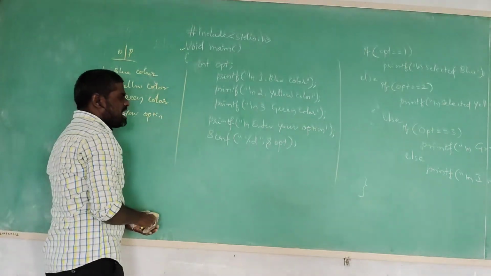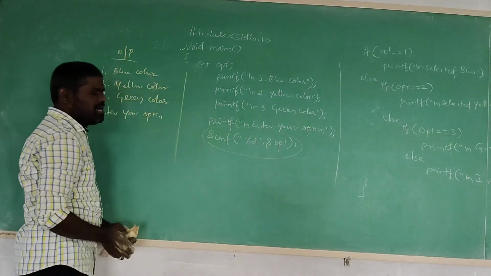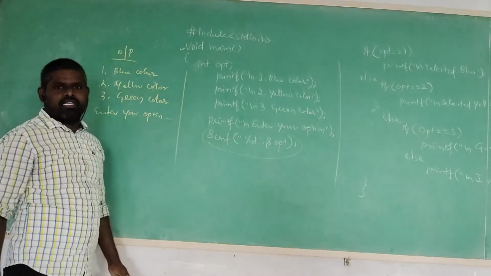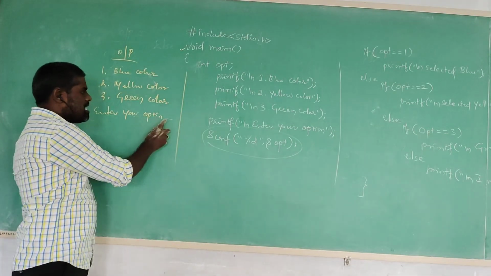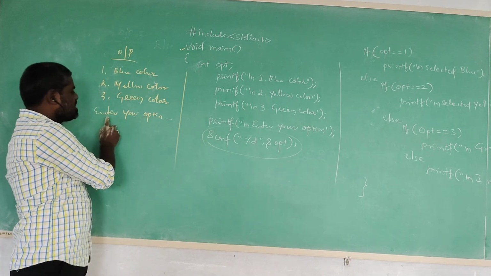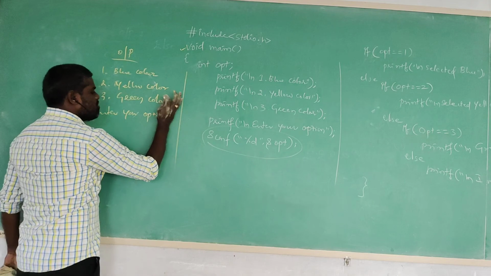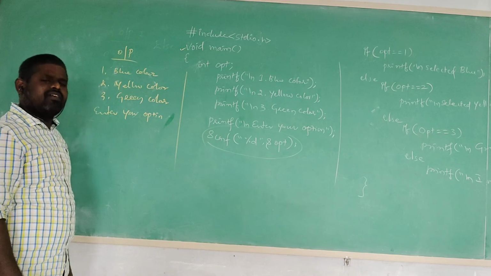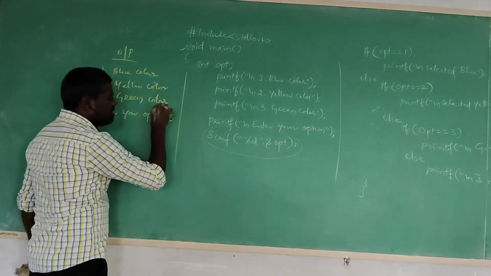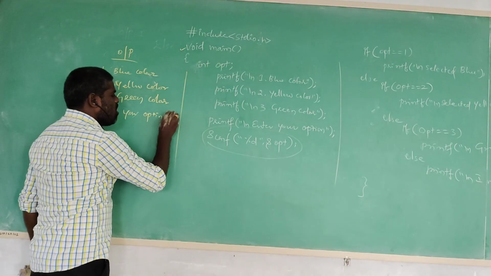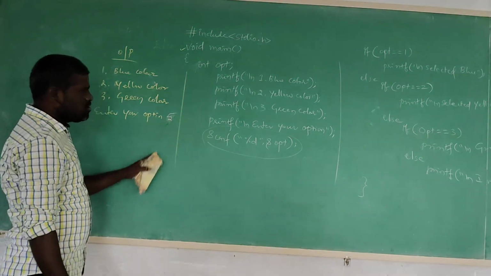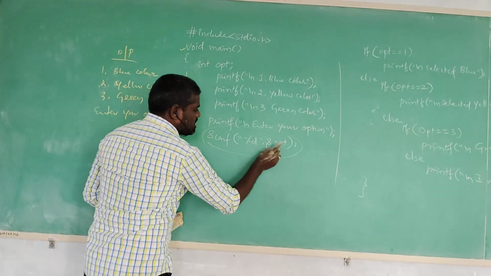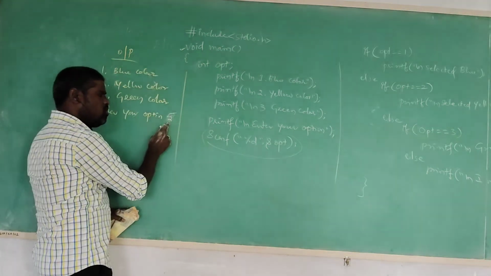While executing this scanf statement, the program is temporarily suspended and the cursor is waiting for the user response. What is the response? Enter your option. Maybe some people are thinking, why should I give 1, 2, 3? I want to give 5. The given option is 5. The percentage D recognizes the input 5 and transfers it to the associated variable OPT. Now OPT is equals to 5.